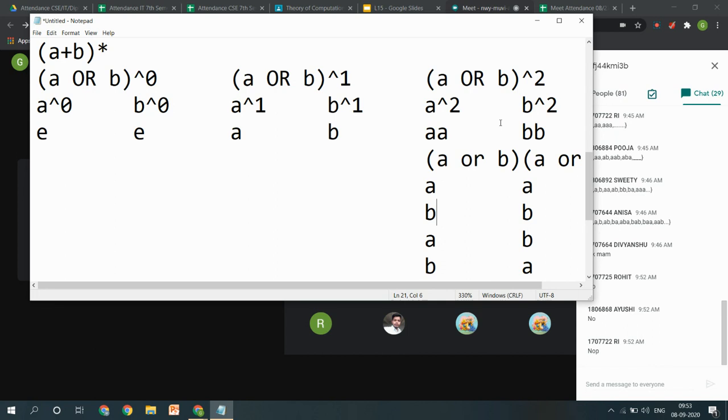Similarly length 3, 4, 5, all strings will be here. So technically, this expression will contain the language accepting the set of all strings of any length that are possible using the alphabets A and B.